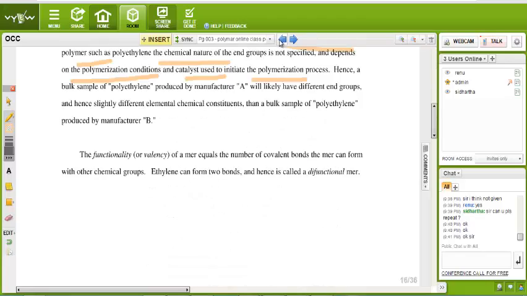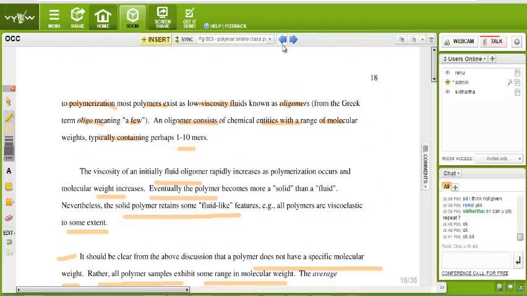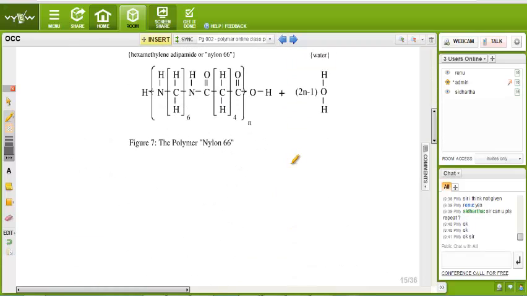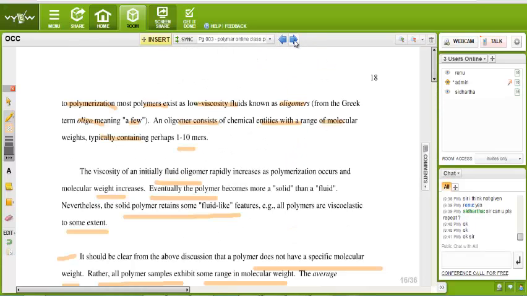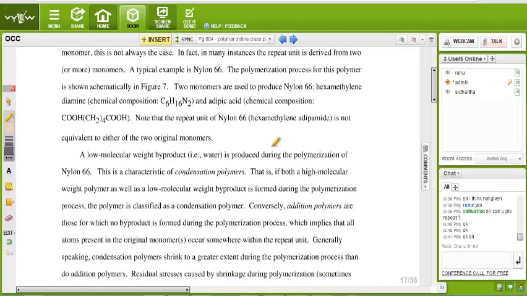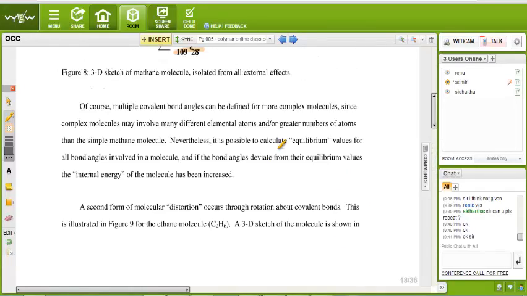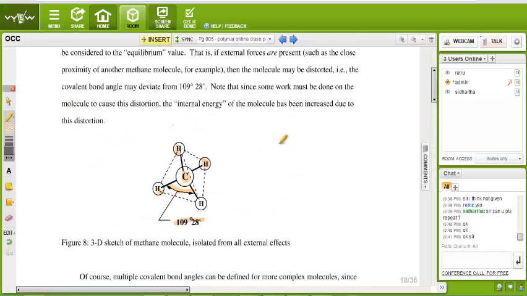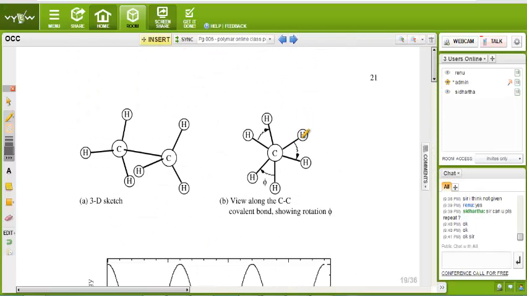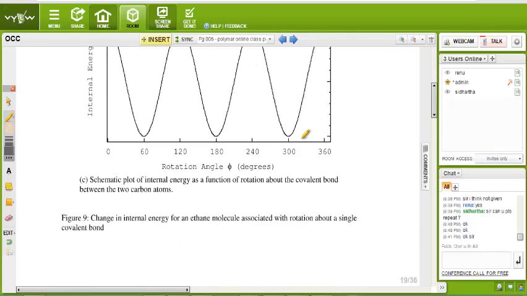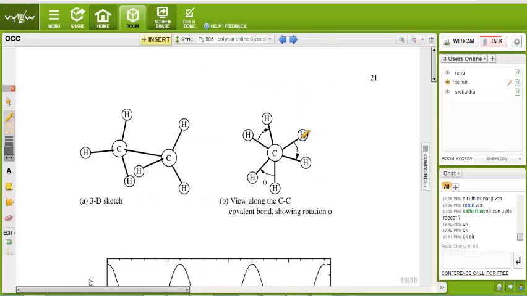Where it goes. Yeah, where it goes, 9 and 10. This is figure 9.